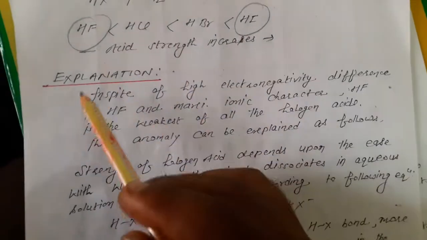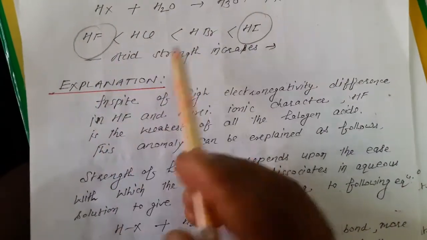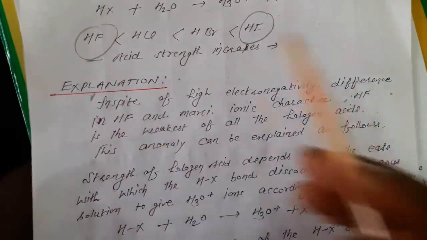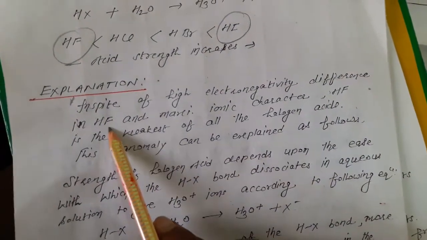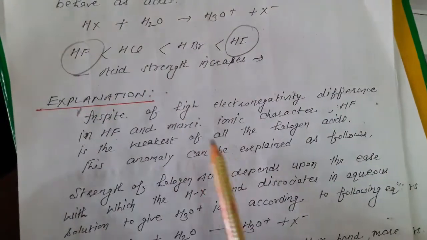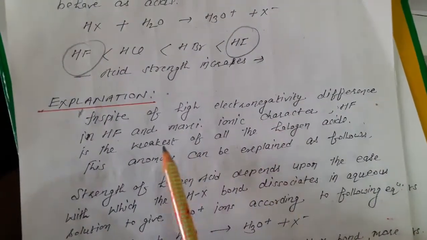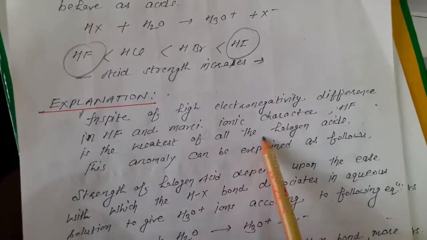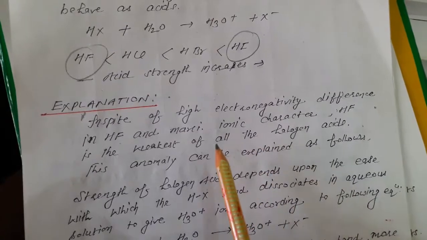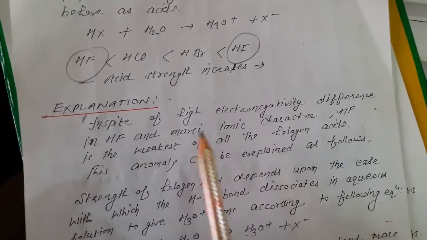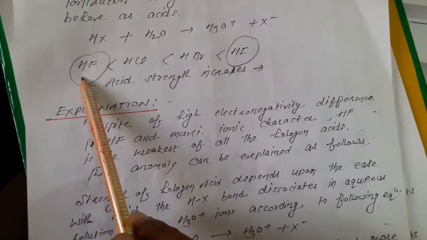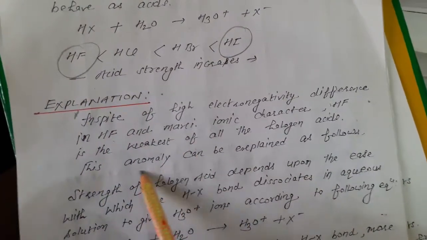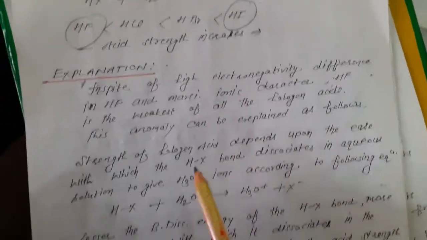Explanation: this is the important question related to acidic strength order. In spite of the high electronegativity difference in HF and maximum ionic character, HF is the weakest of all the halogen acids. That is just the reverse of what we expect. HF would be expected to be the strong acid, but it is not. Why? This anomaly can be explained as follows.